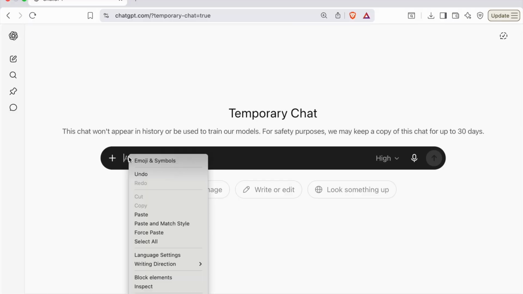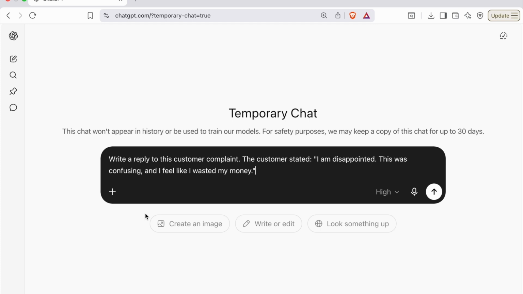So now let's do the prompt makeover. We're going to use a business example, but this lesson works for a personal task also. So here's our before version. Notice that it's not terrible, but it forces AI to guess too much. Write a reply to this customer complaint. The customer stated, "I'm disappointed. This was confusing and I felt like I wasted money."